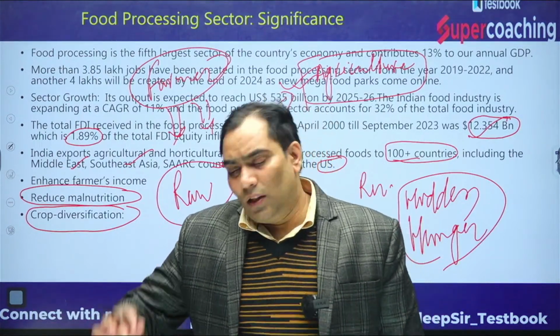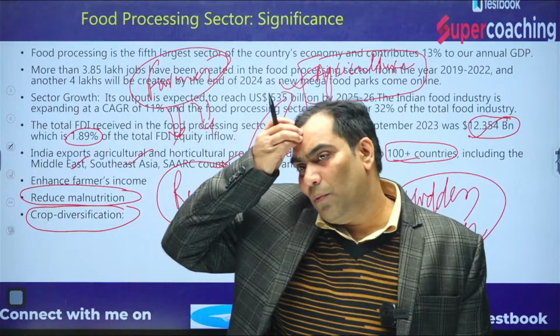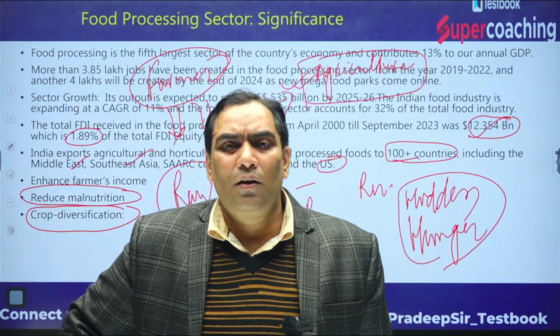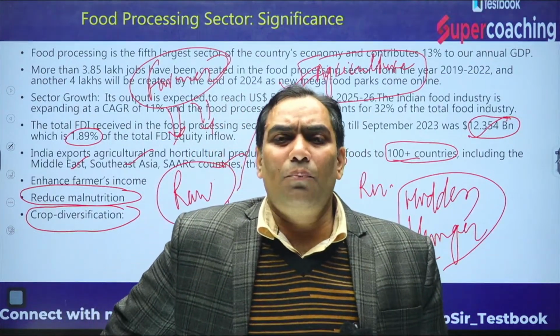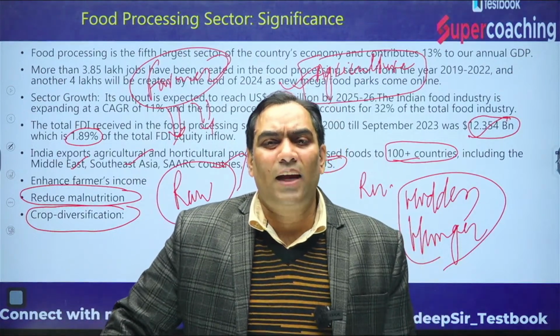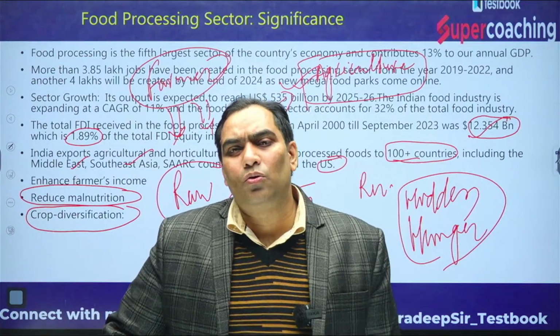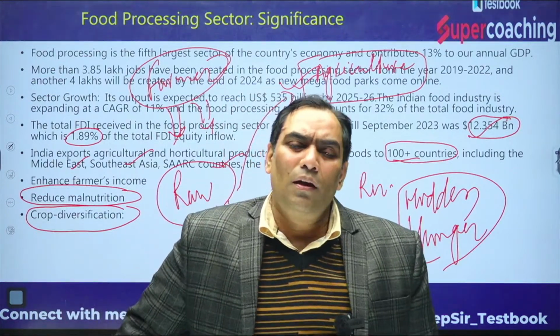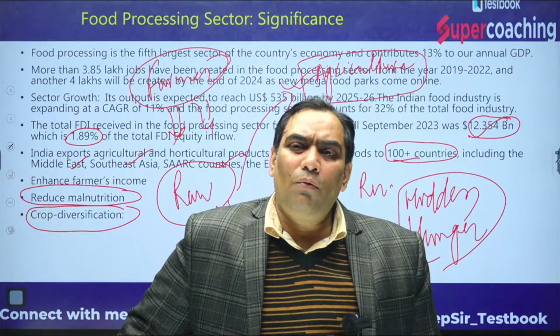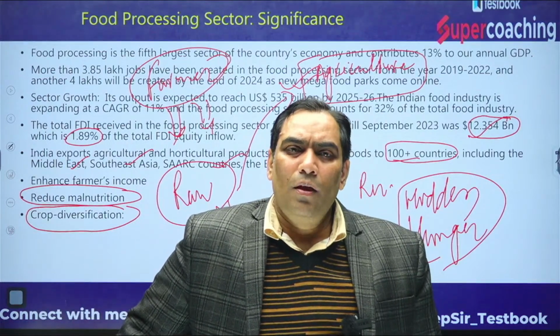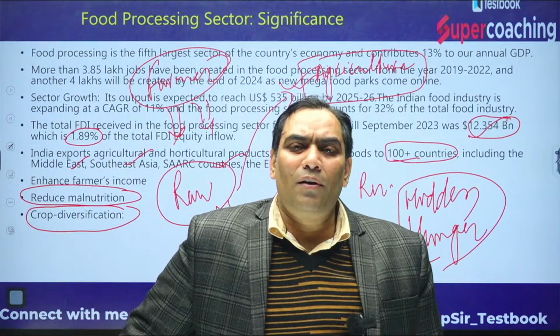Not only this, the farmers are going to do crop diversification. Sometimes they are not only going to produce rice and wheat, they are going to produce potato, tomato, pumpkin, whatever is the need of the industry. So there is going to be crop diversification.